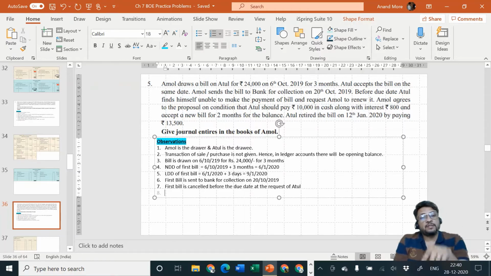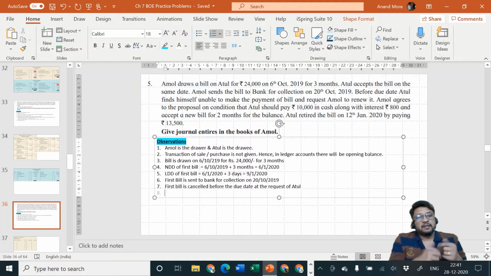So sir, now in this problem you are telling that interest is along with cash. First thing first, your doubt is very clear, your doubt is very perfect, that's not a problem, but understand exactly how the problem is constructed. They are not telling you that interest is calculated on the cash of rupees 10,000 which is paid today. They are telling you that interest is rupees 800 which we have already calculated. Calculated on what? That they have not specified.